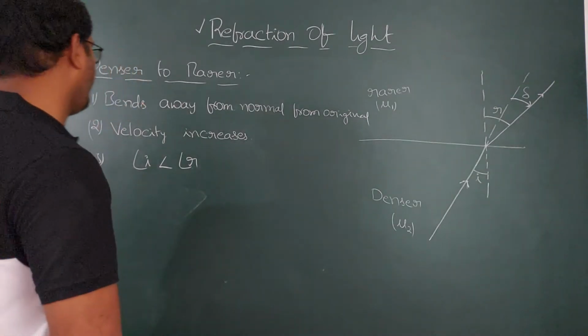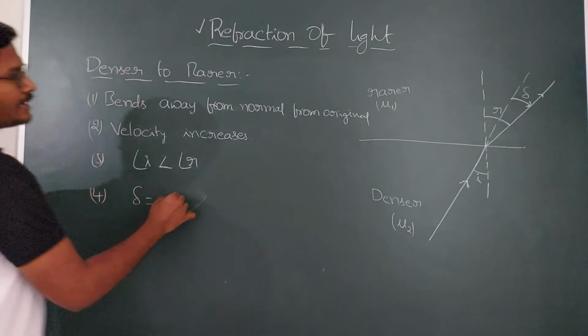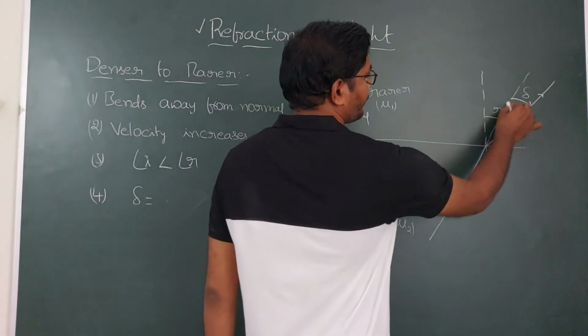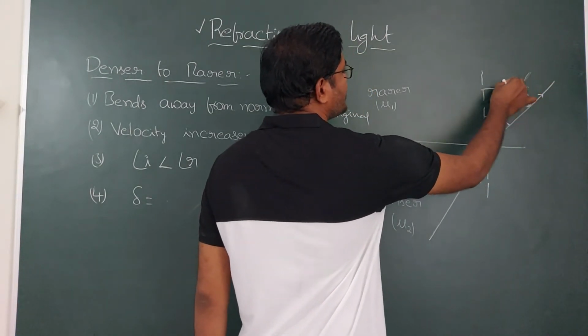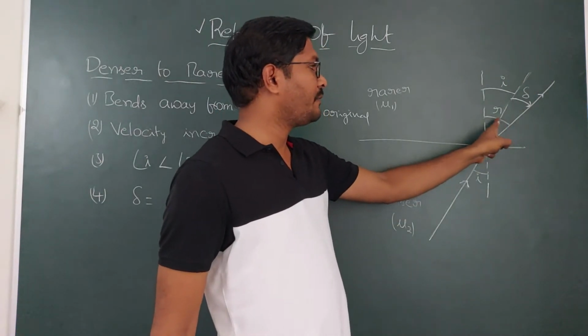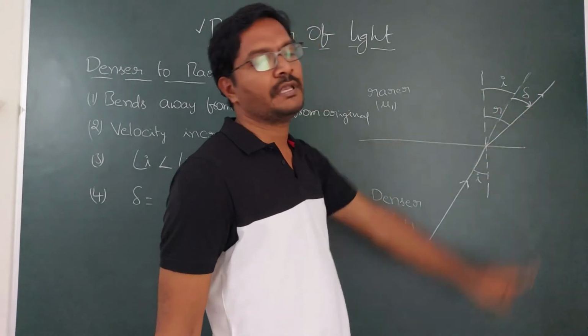And next, how do you get the deviation angle? This is the incident ray. The angle between the incident ray and normal is the angle of incidence, and this total angle is the angle of refraction. From the total angle, if you subtract the angle of incidence, then you get the deviation angle.